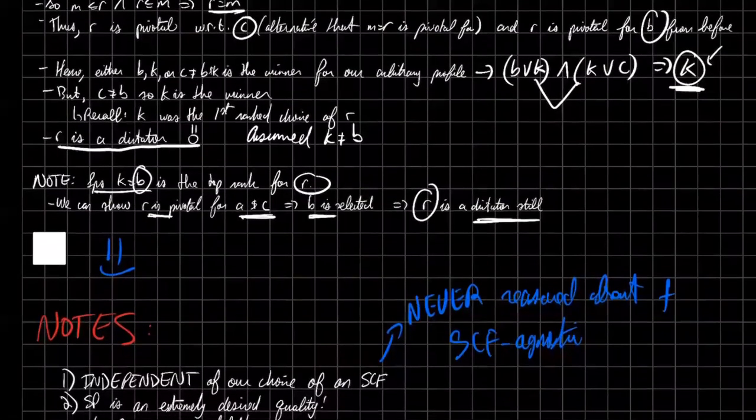Strategy proofness is a really desirable quality. We would want all of our voting schemes to be non-manipulable. And if you go by that, the Gibbard-Satterthwaite Theorem pretty much tells us that there's going to be one enviable voter who always gets his first choice.